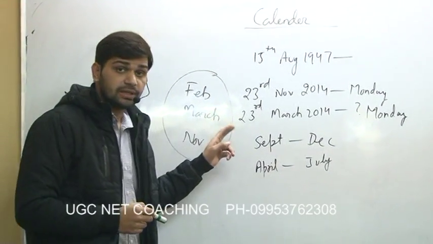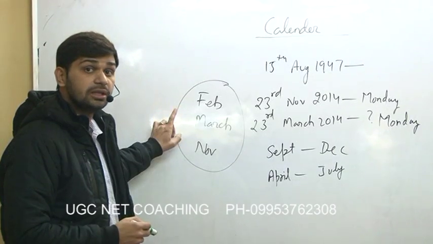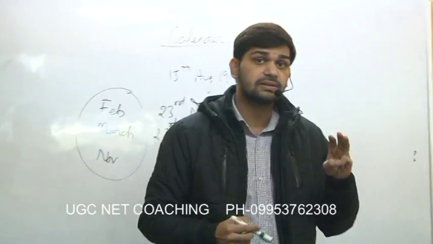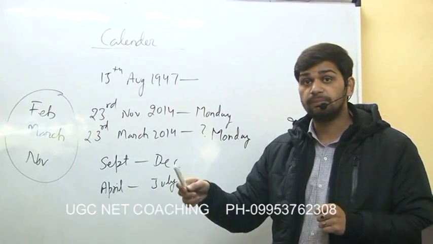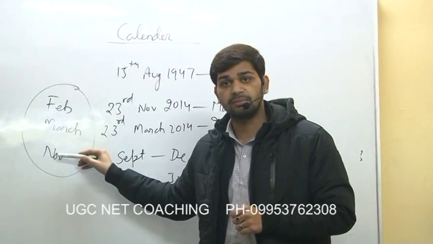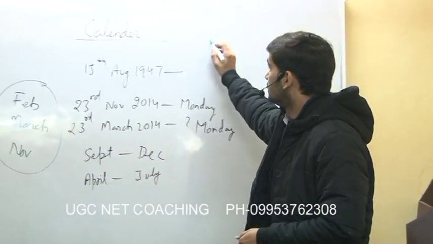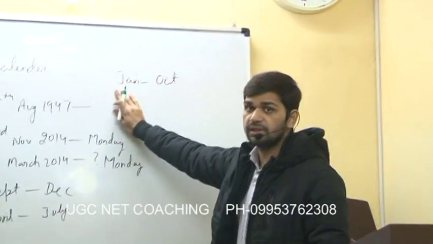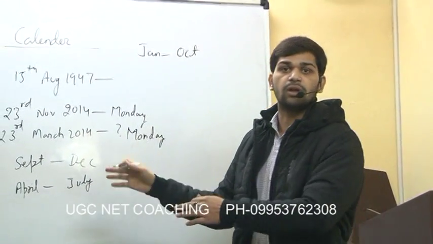If we want to include February, March and November, then the leap year plays a role. For a non-leap year, February, March and November always have the same calendar. It means in a block of 4 years, we will have 3 years having the same February, March and November calendar, but for a particular leap year, only March and November will have the same calendar. And the same thing is applicable if we are checking for January and October. If it is a non-leap year, then January and October will follow the same calendar, otherwise it will not.